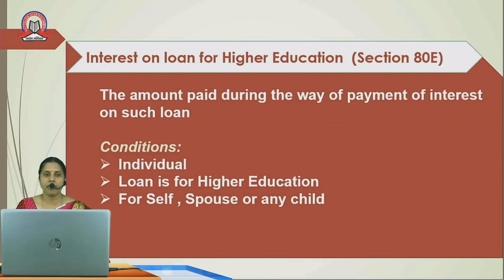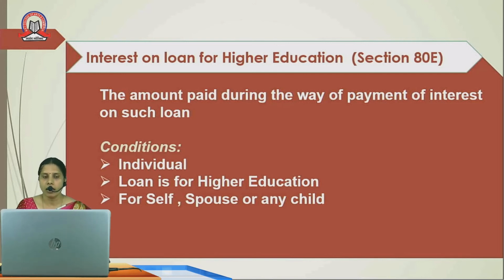Next is interest on loan for higher education, covered under section 80E. Now, again, as we have already referred, the main purpose of the deduction is to provide the socio-economic benefit. So the deduction which is paid in the form of interest on education loan is completely allowed.